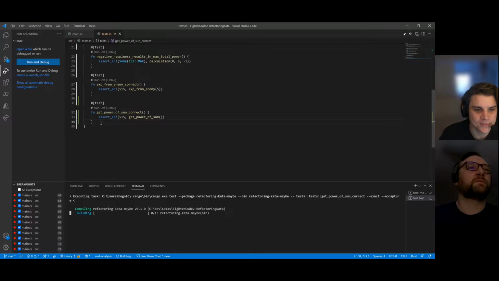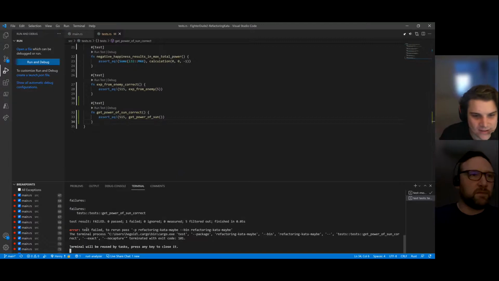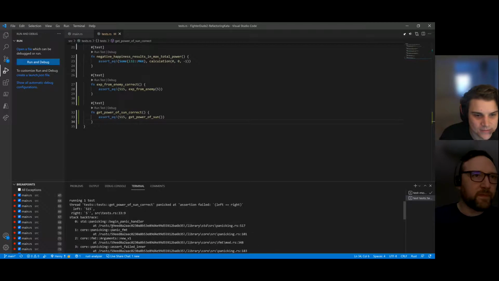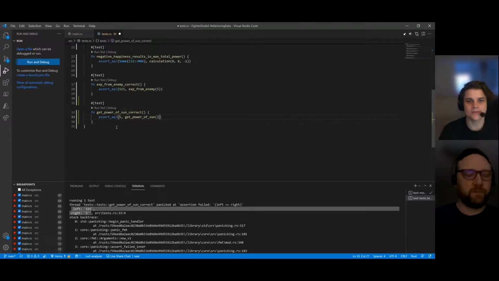All right. Let's see if this works now. So we run the test. We expect to see it fail. There it is. Let's make sure it was a correct failure. We scroll up, it's kind of verbose, so here we go. It equals right. Left was 515, right was 5. And I think we actually want 5, so now we can change our 515 into 5 and run the test one more time.